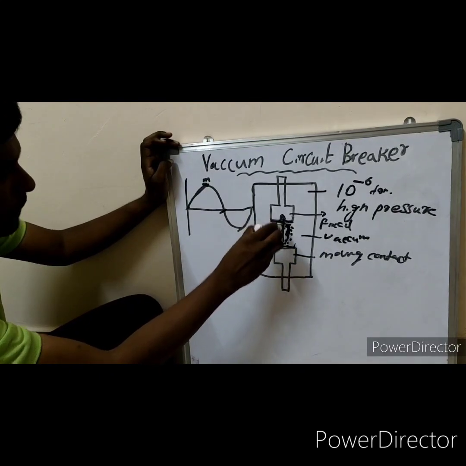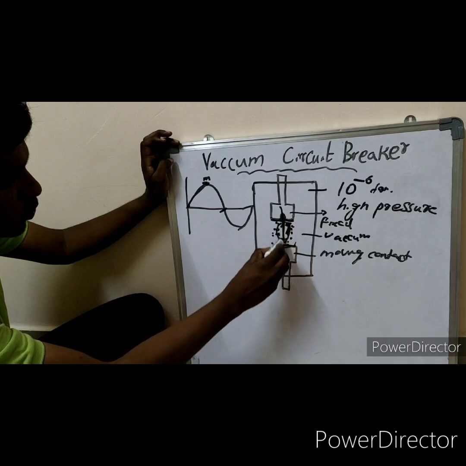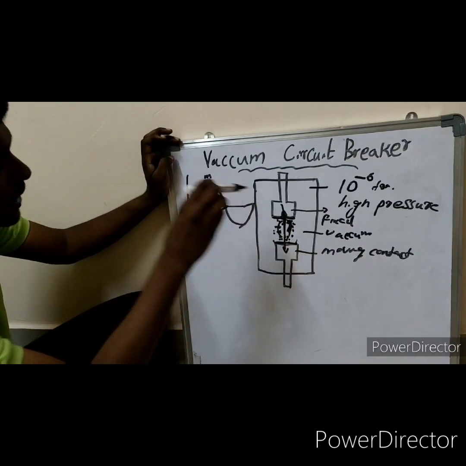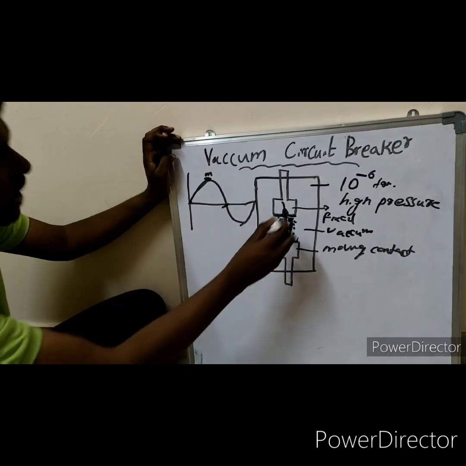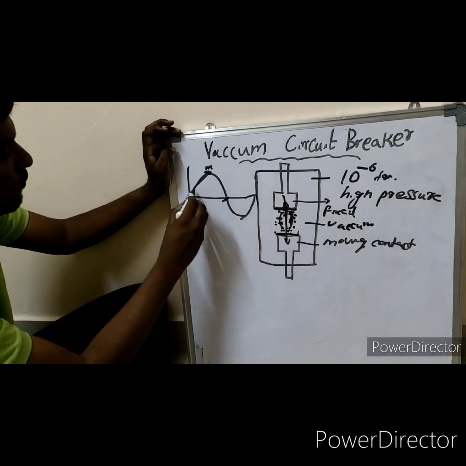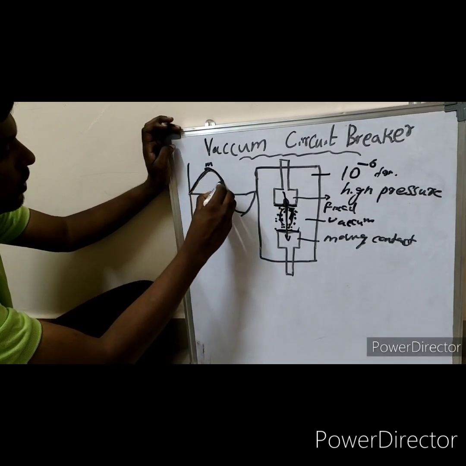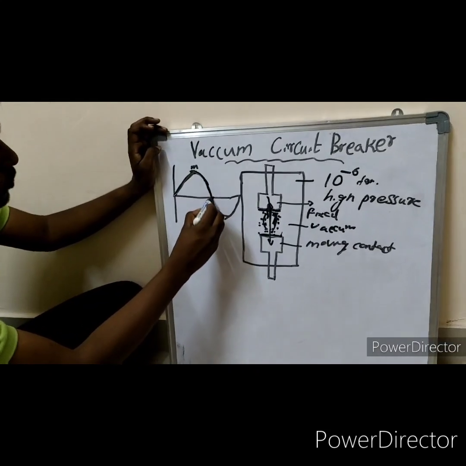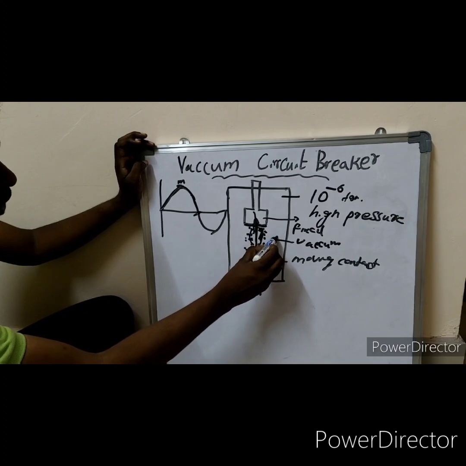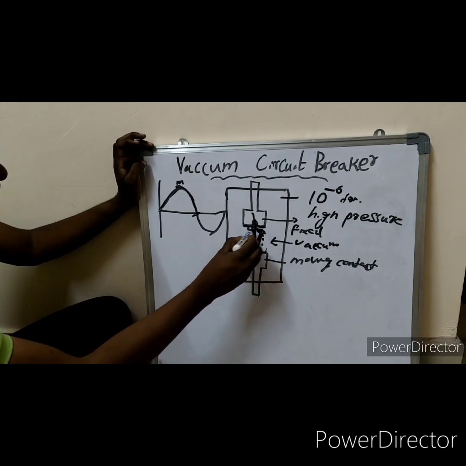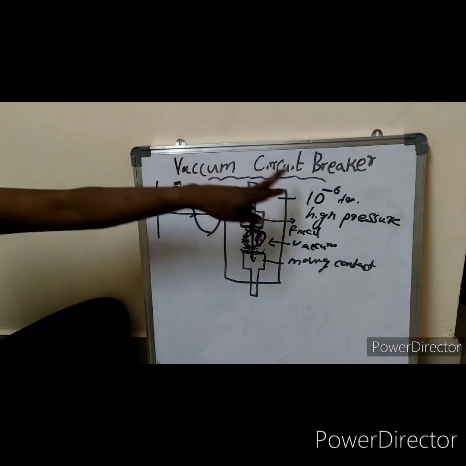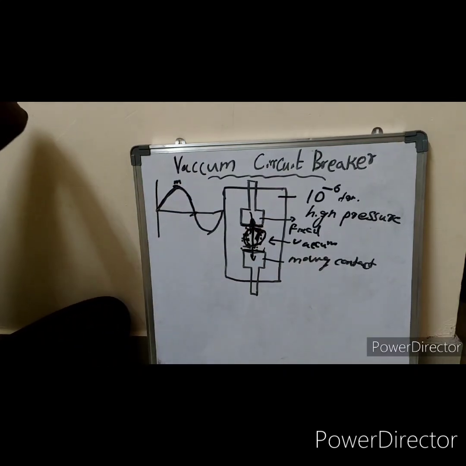Due to the ionized particles, current flows through here, which we see as an arc. In the first cycle, the arc will be here. At the next current zero, due to the vacuum, the arc gets quenched. That is the principle of a vacuum circuit breaker. Hope you understand.